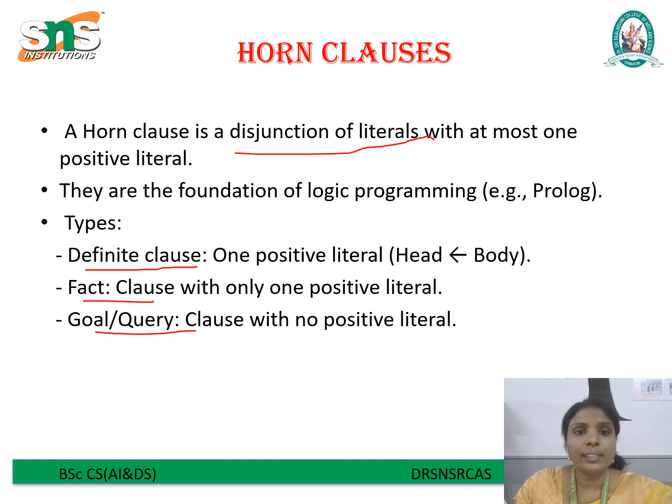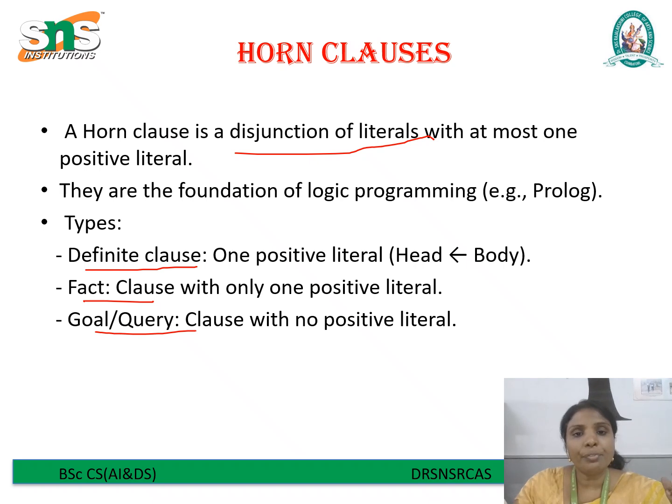Next, the fact. This is the simple form with only one positive literal and no conditions. It just states something is true. Next we see the goal and query. This type has no positive literal. It represents a question we ask the system. For example, father of John and Mary means we are asking, is John the father of Mary?